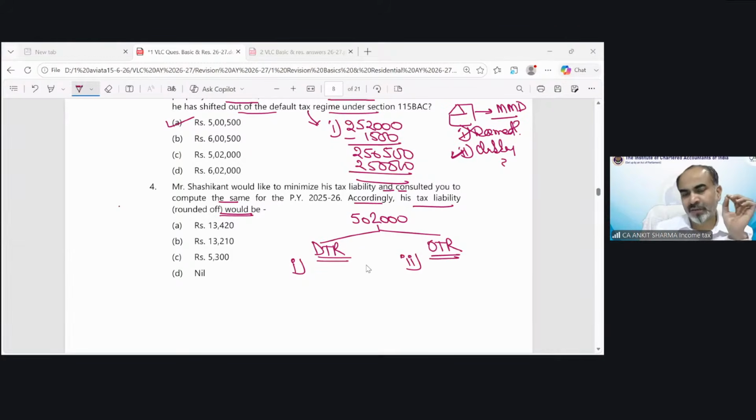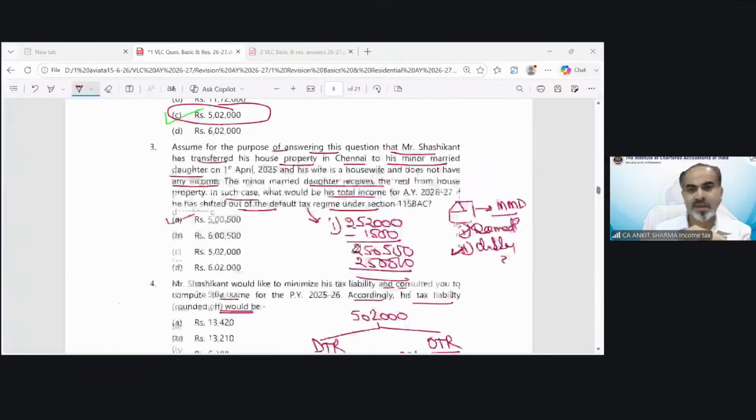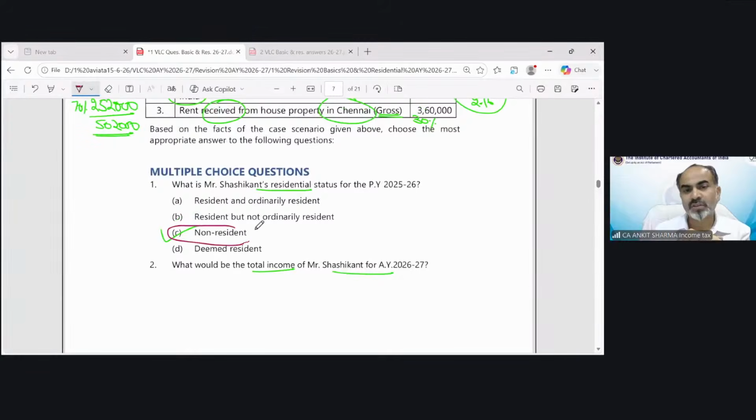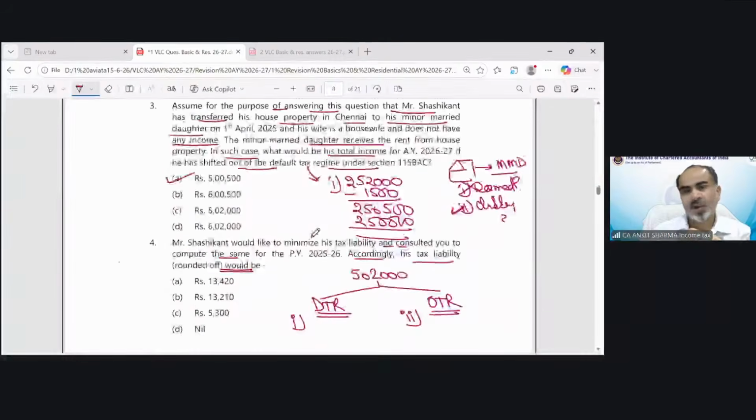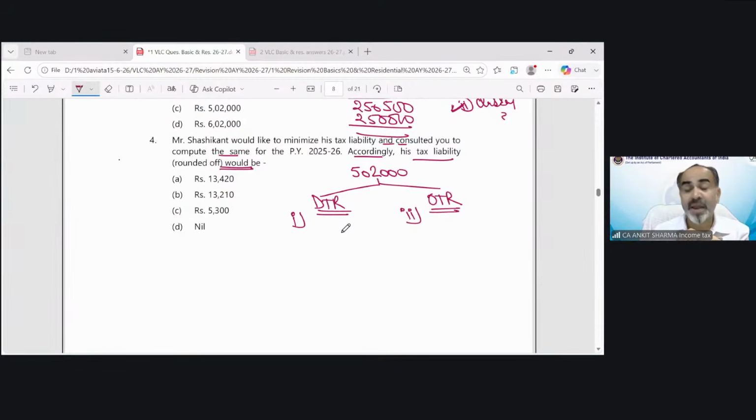Look, in this case, because when we solved this question in MCQ 1, the status was non-resident. Non-resident cannot take the benefit of rebate. Rebate is only applicable for individuals who are resident. So in both cases, default tax regime as well as optional tax regime, rebate is not there. So for default tax regime, up to 4 lakh is exempt. On balance, 1 lakh 2,000. The tax would be including the cess.